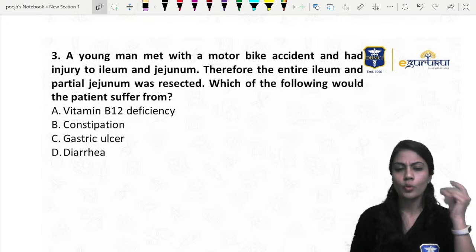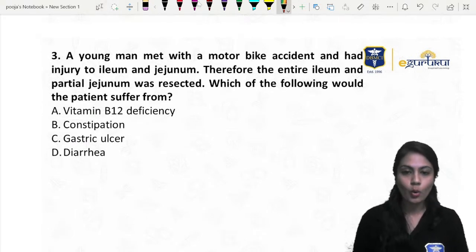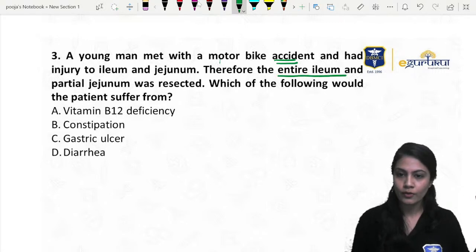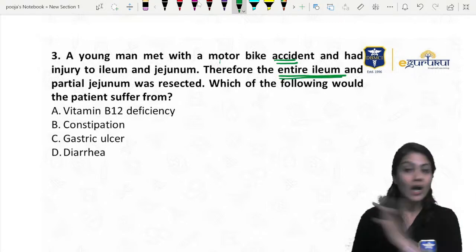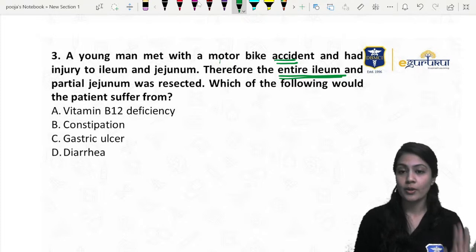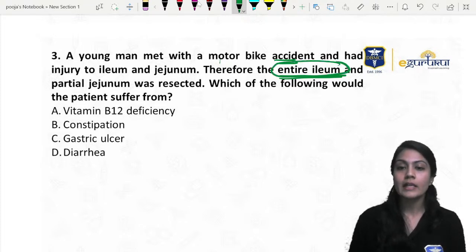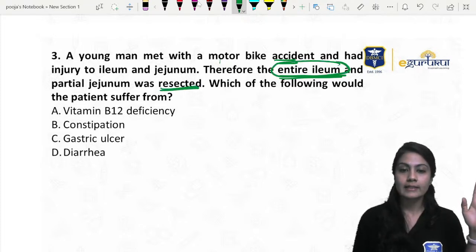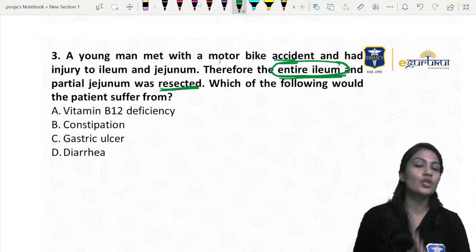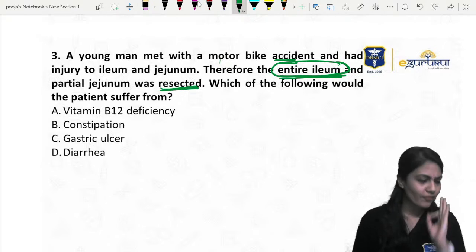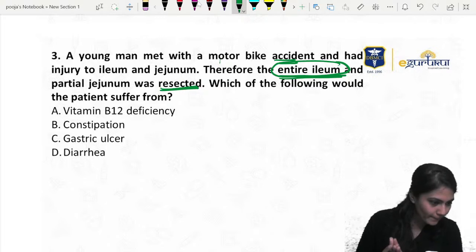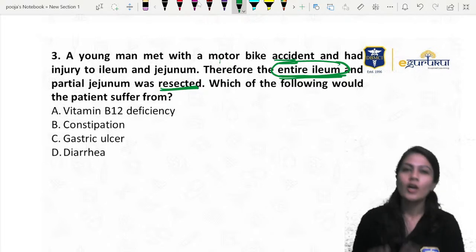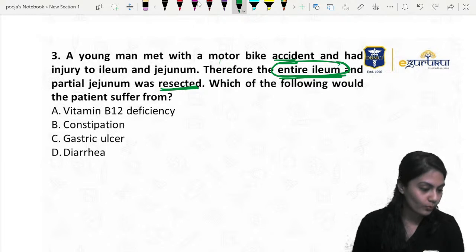Let's move on quickly to the third question. Now over here, a motorbike accident was there and we need to remove the poor guy's entire ileum and partial jejunum. If the entire ileum is resected, which of the following would the patient suffer from? Answer, very easy question. Yes, come on, tell me, children, very quickly.